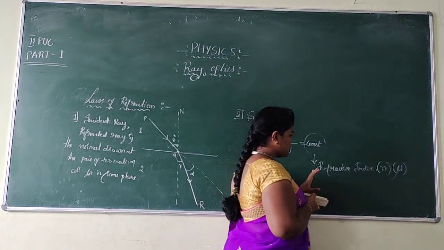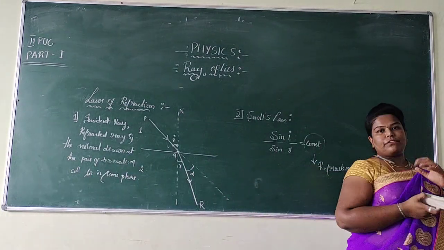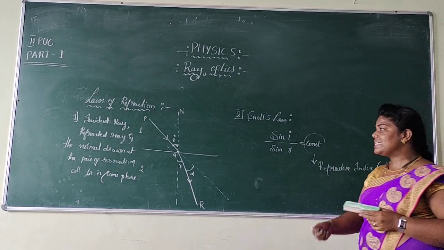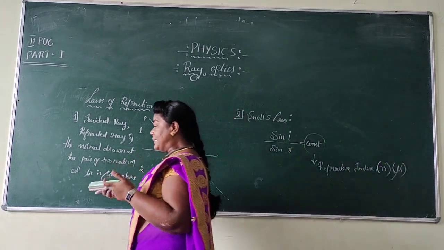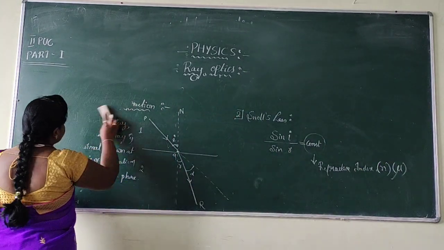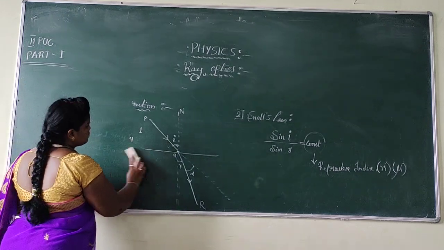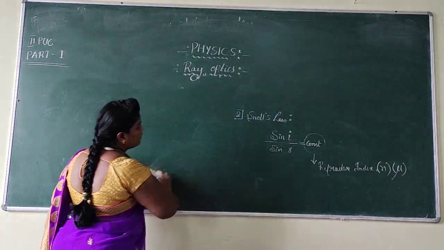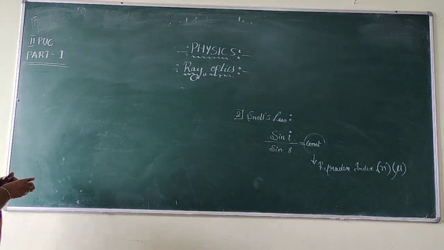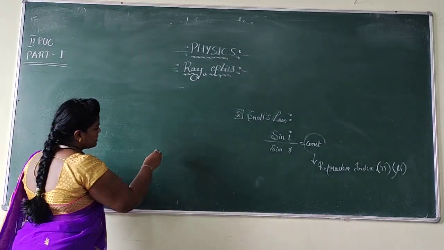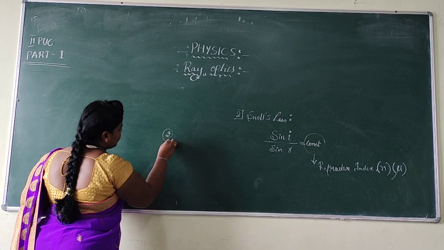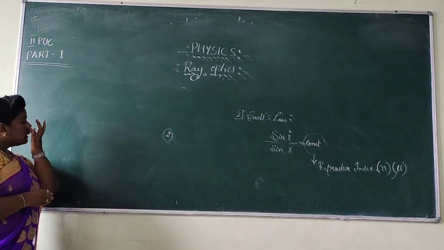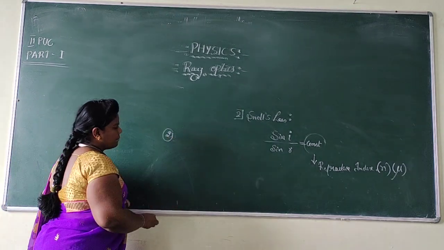Then what is this refractive index, ma'am? Are there different types of refractive index? Obviously, dear students, what you studied in your 10th class regarding the refractive index, the same thing we are going to discuss, but in detail. When we come to the refractive index, consider two different media.